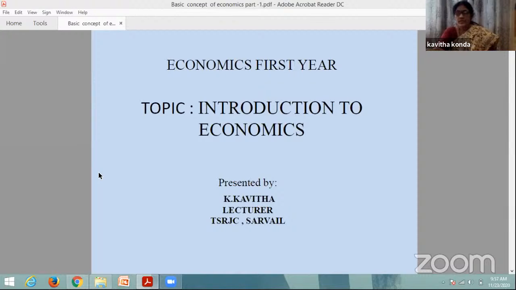In first year economics, the first chapter is the introduction to economics, which includes the fundamental problems of the economy, and the nature and scope of economics. In economics we also have two branches, micro and macroeconomics. In the second unit, you go to the theories: consumer behavior theory, given by Marshall. Here you learn about diminishing marginal utility and equi-marginal utility, and how the consumer behaves in daily life.